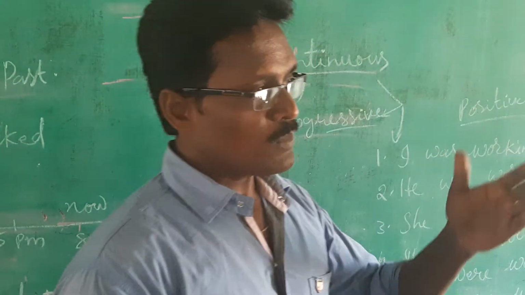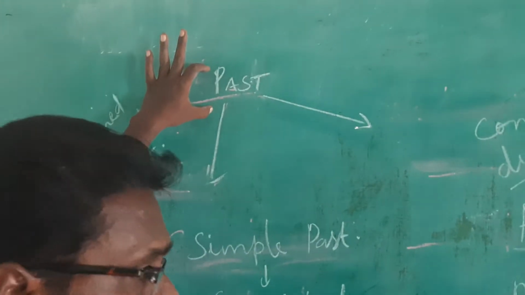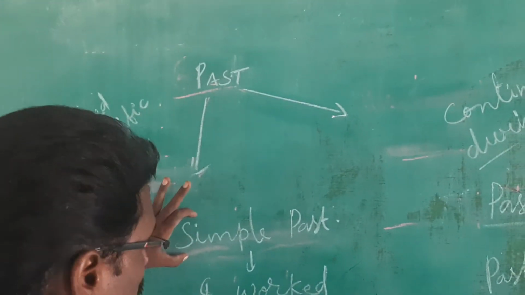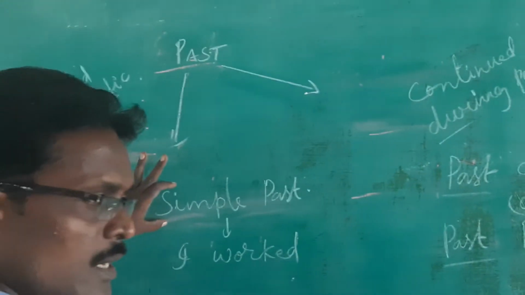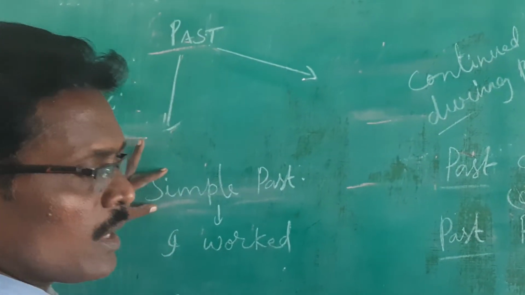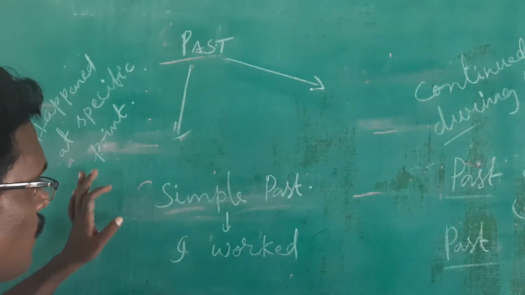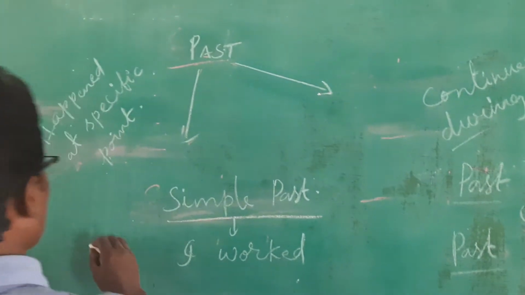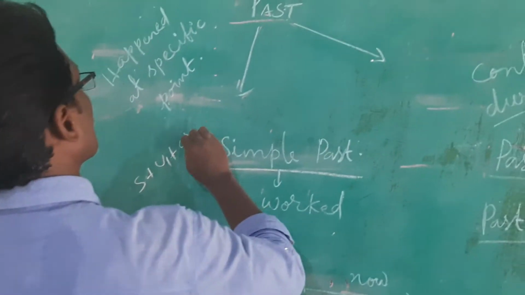So first, let me say, see the blackboard. This is past tense actually. Past has four types: simple past, past continuous, past perfect, and past perfect continuous. I already completed simple past previously. So this I want to remind you, simple past means the formula is subject plus V1 plus object.